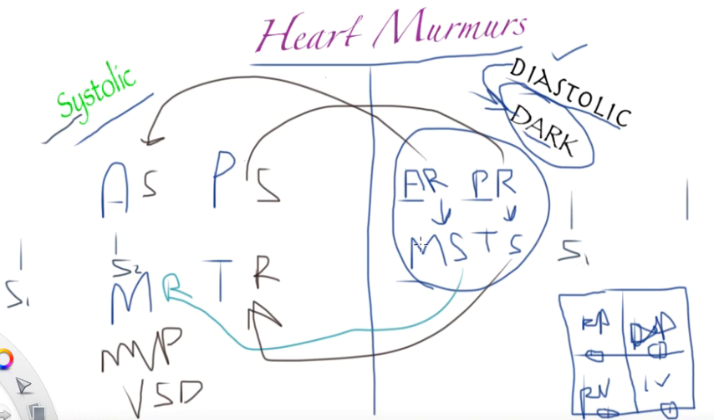S1 is the closing of M and T, mitral and tricuspid. S2 is the closing of aortic and pulmonary. S sounds like center, so if a diagram shows anything between them, that will be a systolic murmur. And for the diastolic, anything after S2 or before S1 will be a diastolic murmur. There's no rocket science in it. That's all we need to memorize, which are diastolic murmurs and which are systolic murmurs.